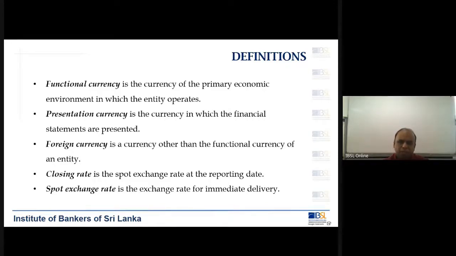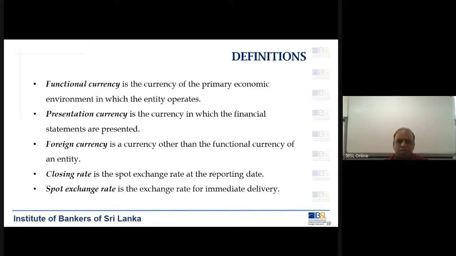But when it comes to presentation, both these units, the domestic unit as well as the foreign currency business unit, have to present in rupees. So the foreign currency business unit also needs to convert all their foreign currency balances into rupees. The difference between functional currency and presentation currency has to be clearly understood.